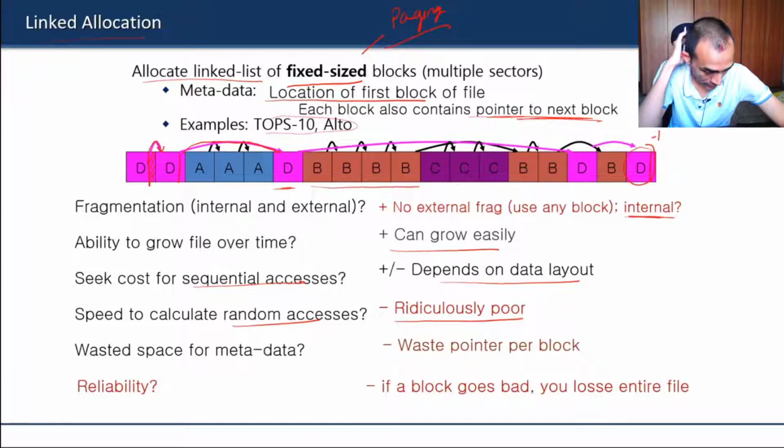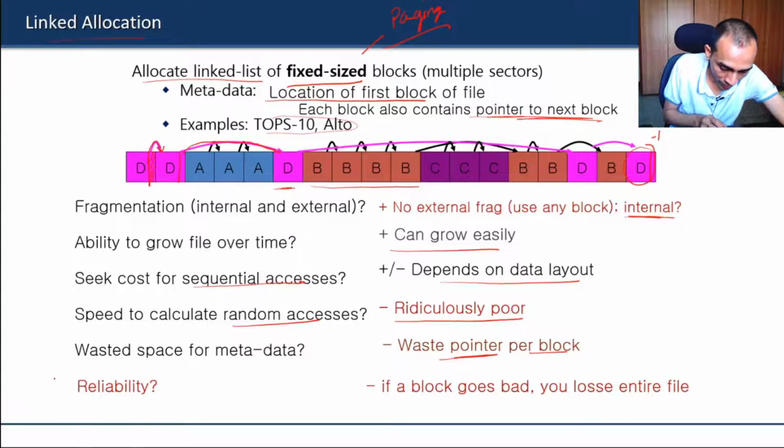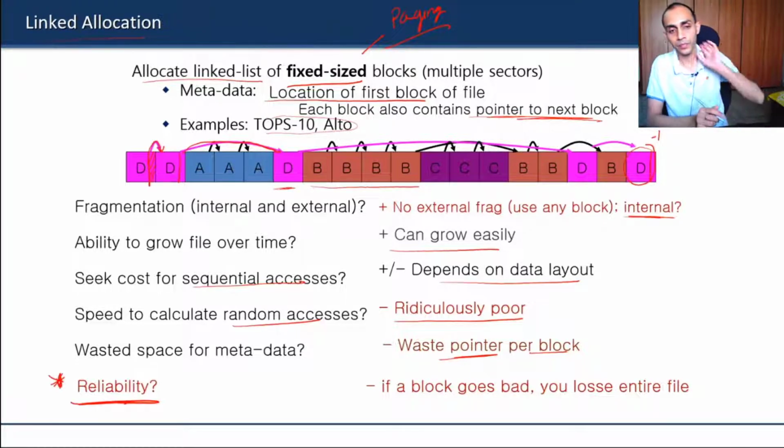And of course there is an overhead which has slightly increased compared to the previous approaches, because now for every block we are storing a pointer or address for the next block. So it can increase if the file is scattered all around. But another very important disadvantage with this approach is reliability.